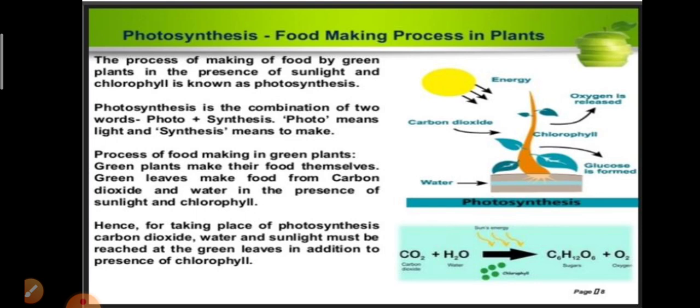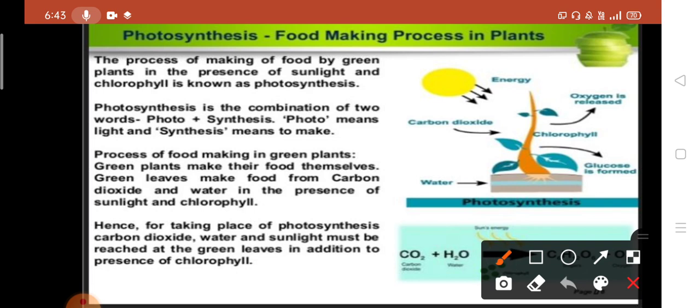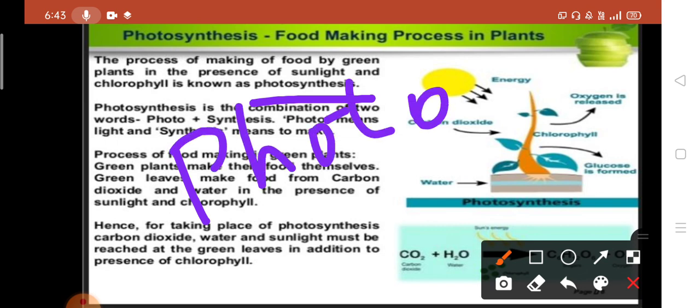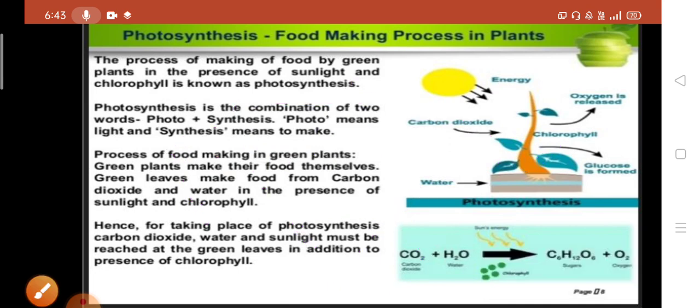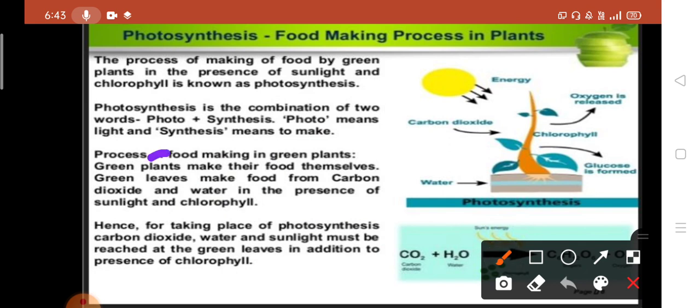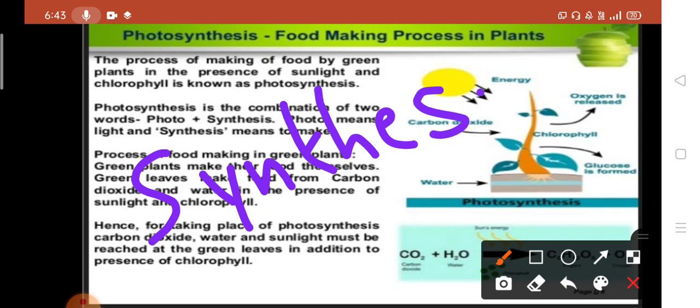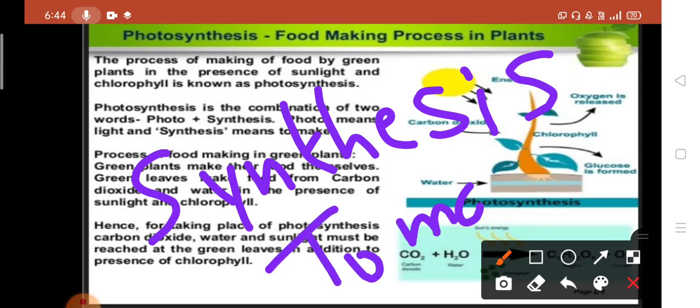Okay students, here the word photosynthesis is the combination of photo and synthesis, where photo means light and synthesis means to make or to prepare or to produce. Synthesis has many meanings, that may be to make, to prepare or to produce.